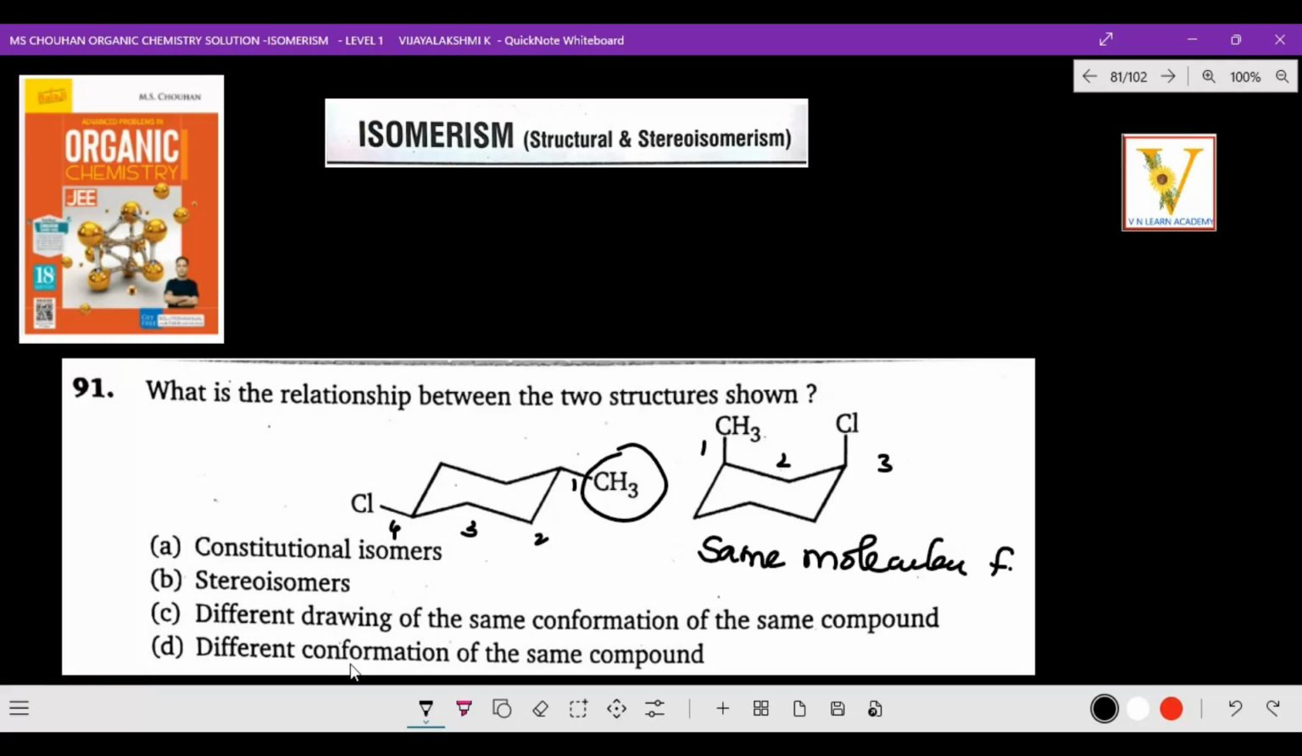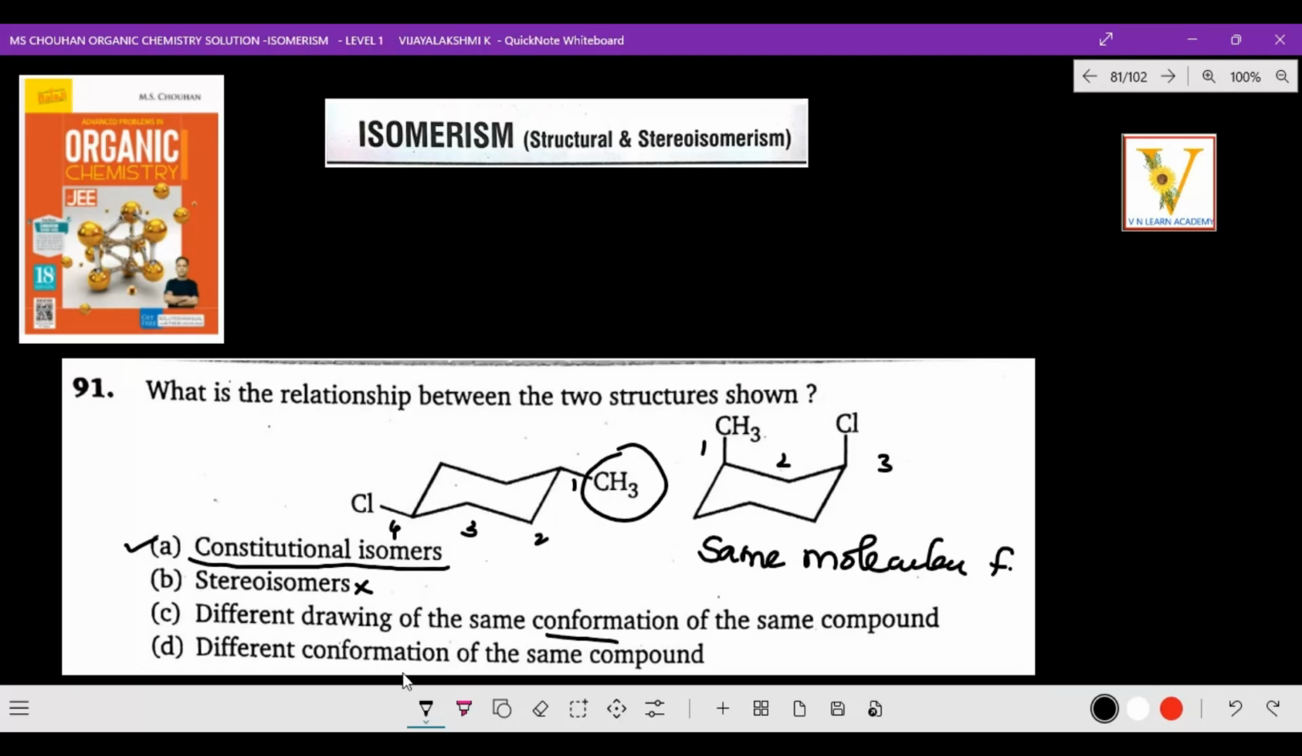Do they give any positional isomer? No. So actually speaking, the constitutional isomer is the positional isomer. Constitutional isomers are nothing but the position which is changing. Now the second one, stereoisomers. It is not a stereoisomer. Stereoisomers means a chiral center has to be present. A chiral center means one carbon which is attached to four different atoms or groups. Here you cannot find anything, it is the same only. So stereoisomers will not be coming, nor different drawings of the same conformation of the same compound.